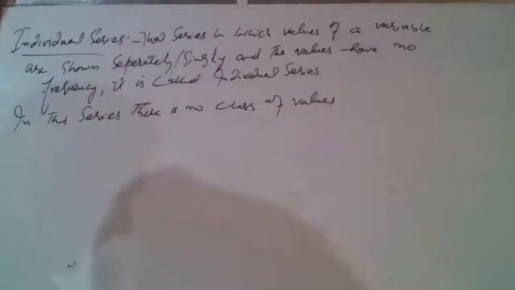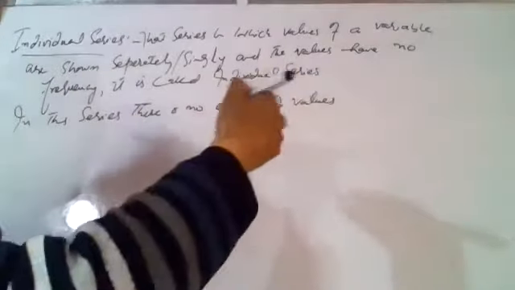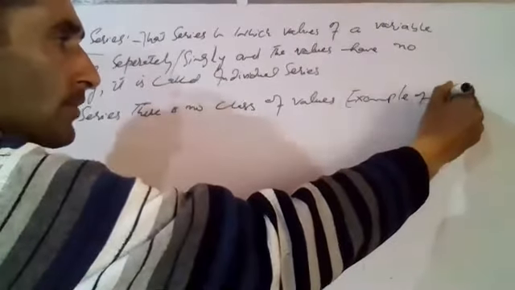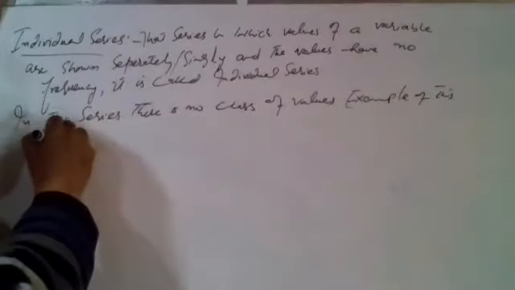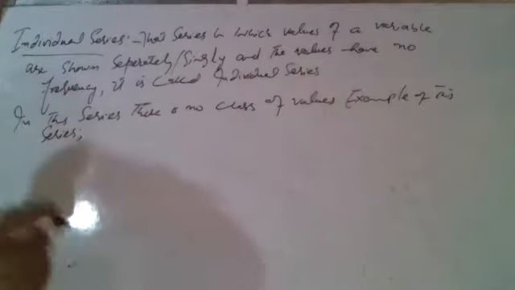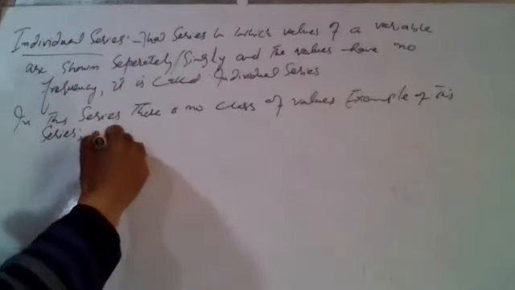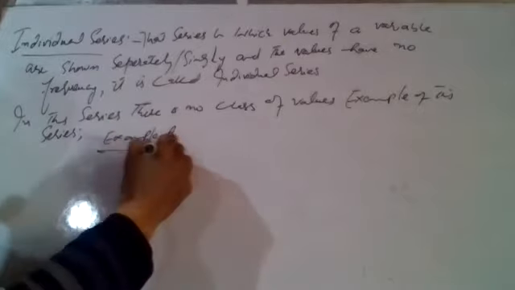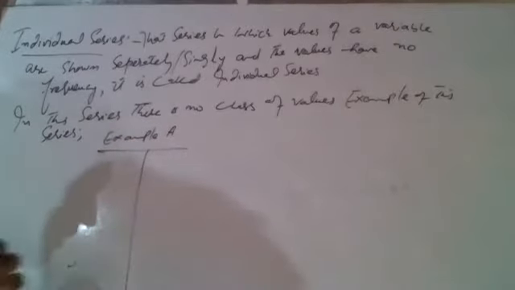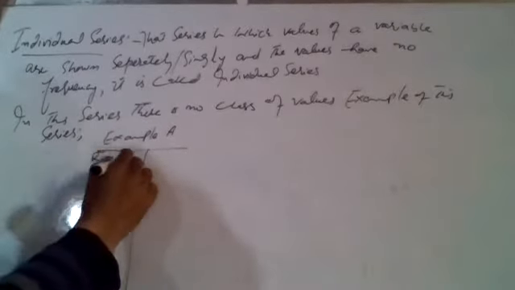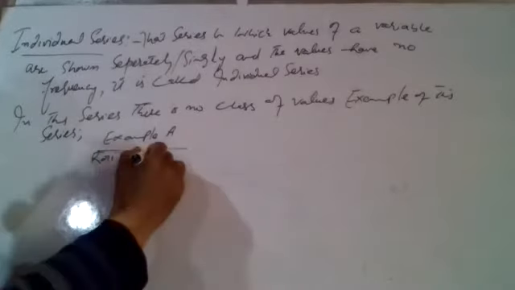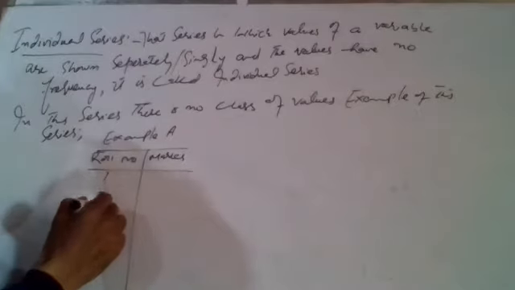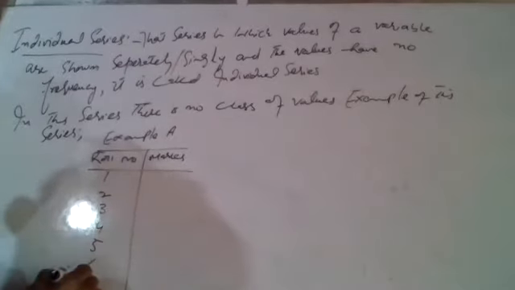This series can be presented in two ways. We can give two examples. Example A, the series can be like this. For example, we have roll number and we have marks. Serial number 1, 2, 3, 4, 5, 6, 7.